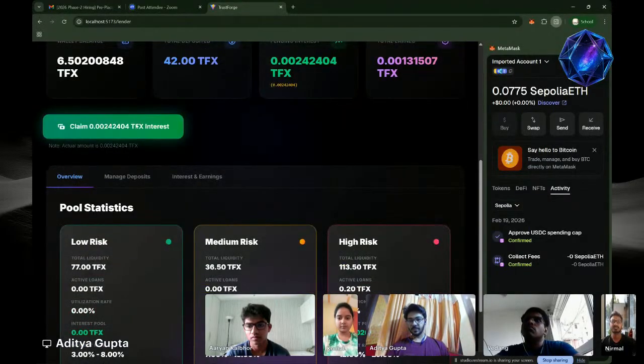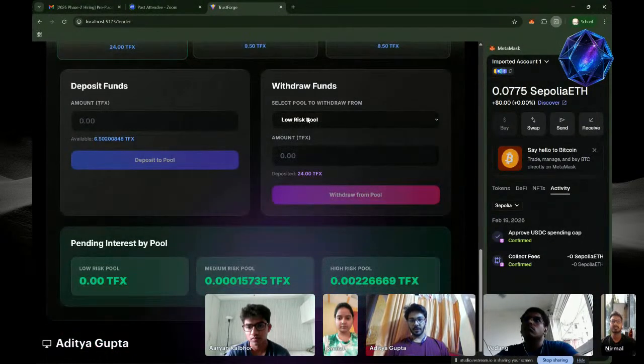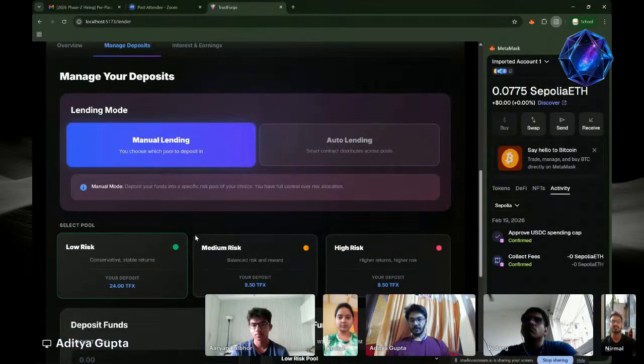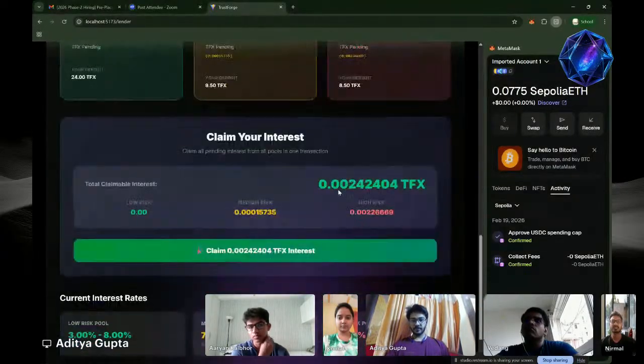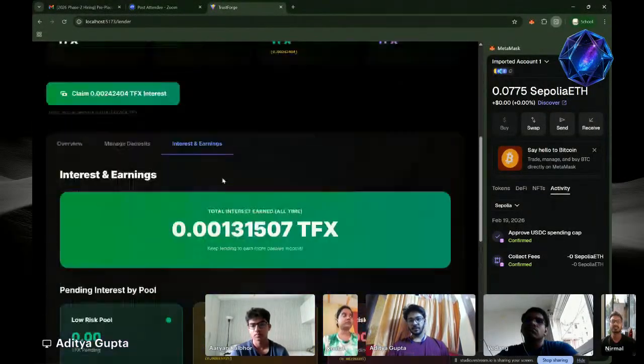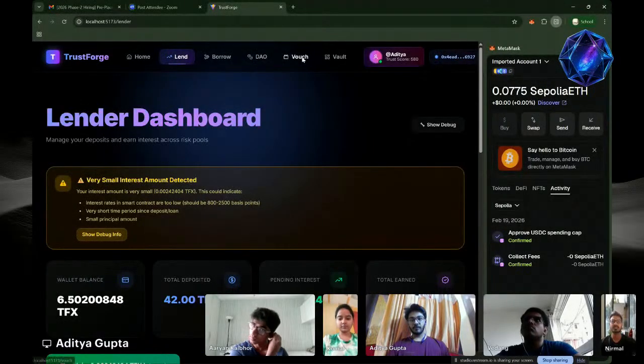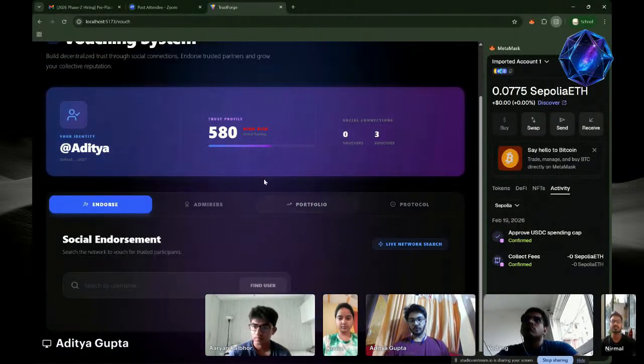So we can just claim the interest. And also we can withdraw from any of the risk pools that we have deposited the TFX. And here is where we can just claim the interest. We also have the vouching system where we can vouch for other users.